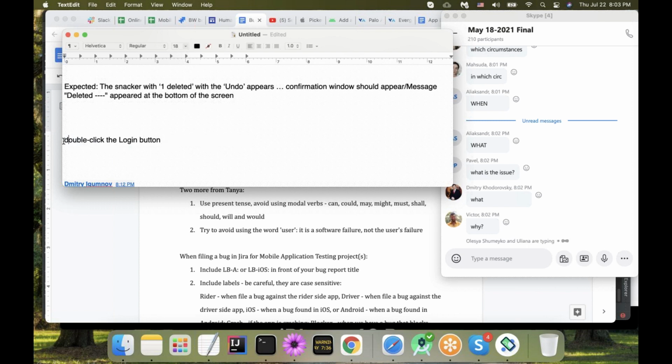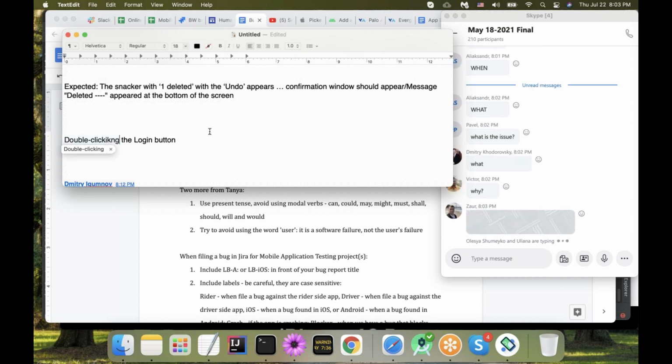So let's pretend: double clicking the login button triggers an error occurred.